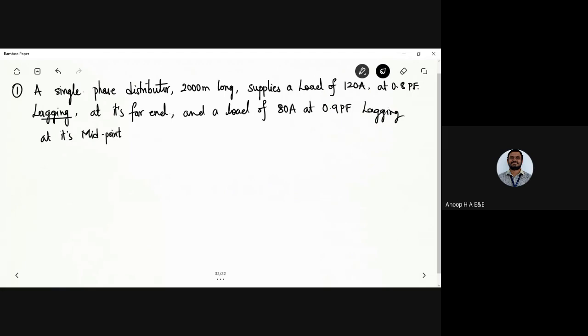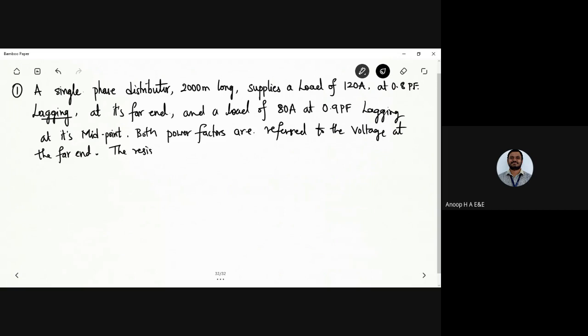Both power factors are referred to the voltage at the far end.